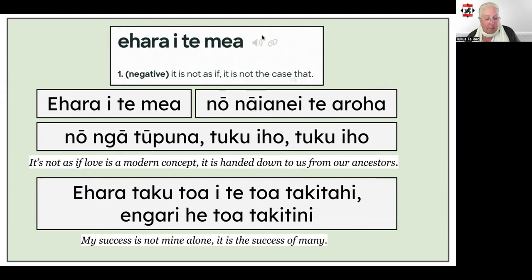I want to finish by showing you the kupu ehara in a couple of well-known sayings. The first is with the phrase ehara i te mea, which means it's not as if. And here is the most well-known example of its use, ehara i te mea nō nāianei te aroha. It's not as if love is a modern concept. Nō ngā tūpuna tuku iho. It's passed down from our ancestors. And the last one is a whakataukī, ehara taku toa i te toa takitahi, engari he toa takitini.